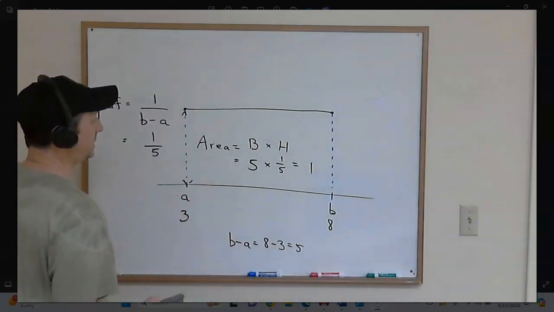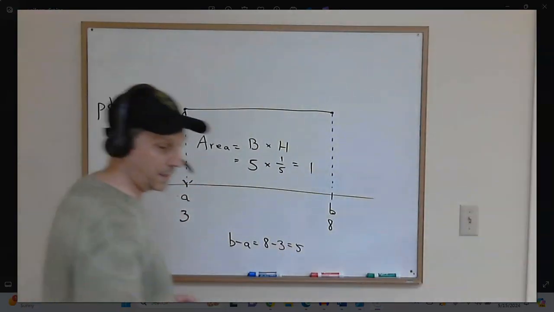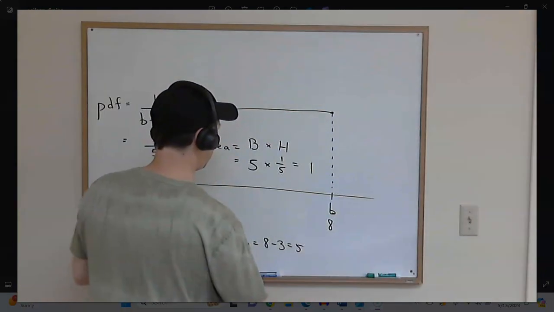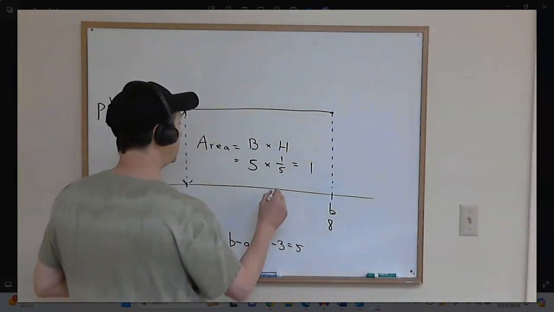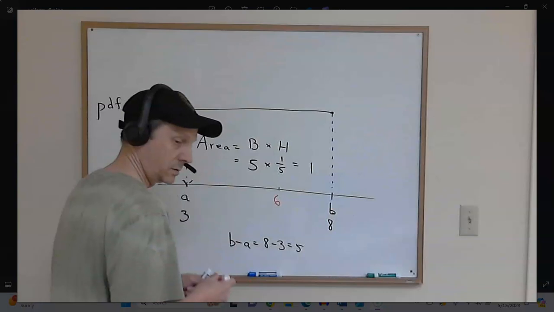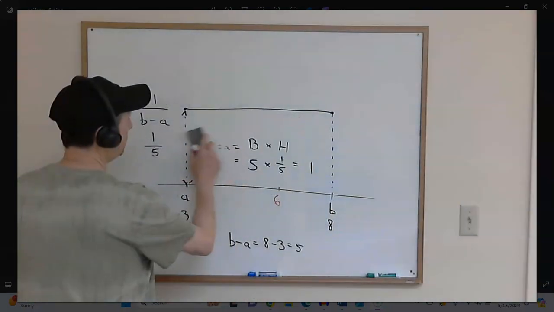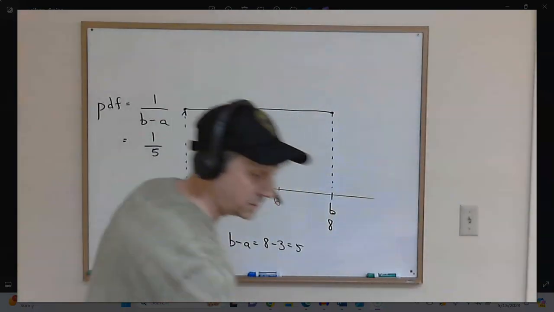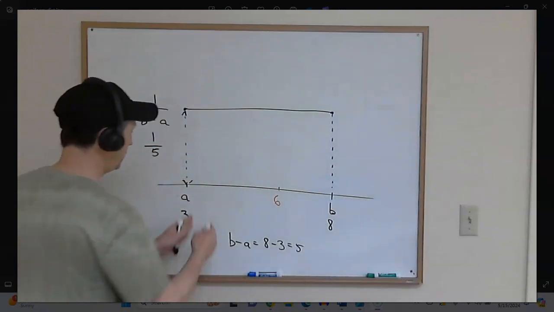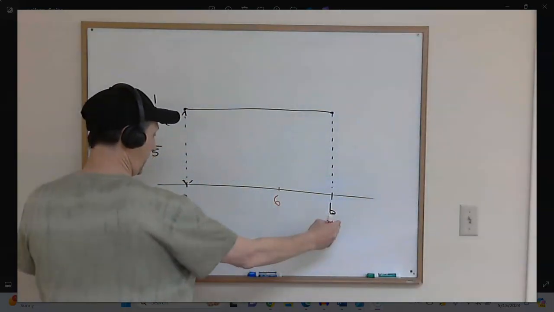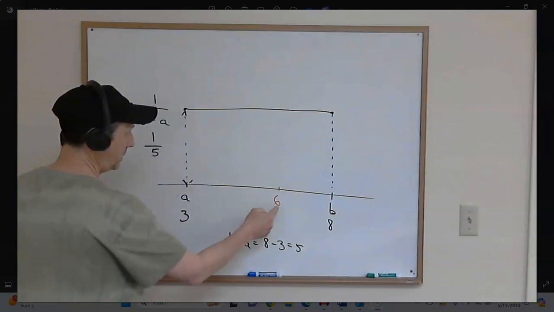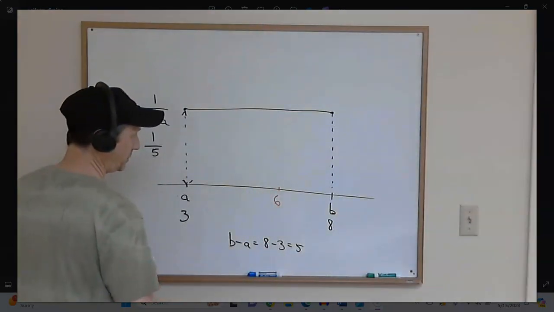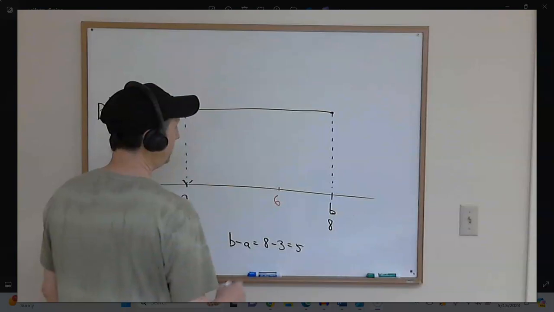Now the question is, what's the probability that next May we will get more than 6 inches of rain? So let's just put 6 here. And again, drawing the regions of interest is always going to be helpful. So we want to label the axis as clearly as we can, and then label the point of interest more or less to scale.